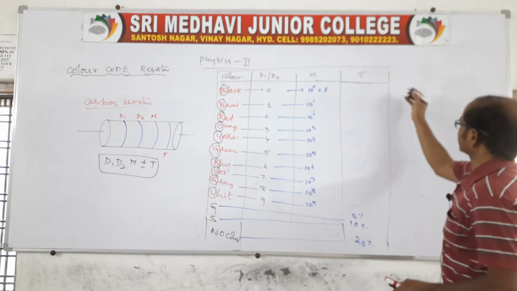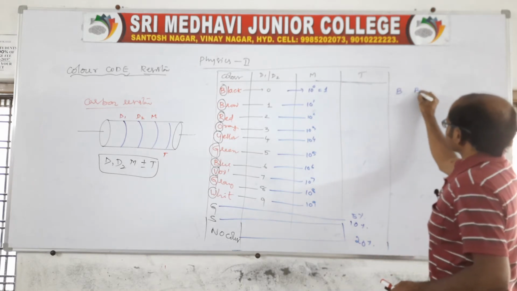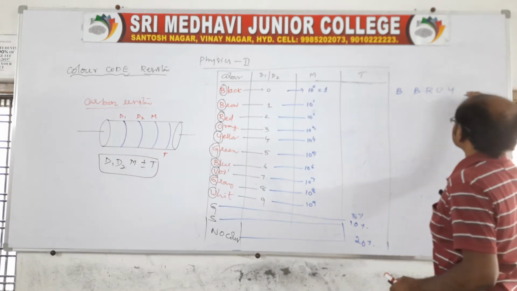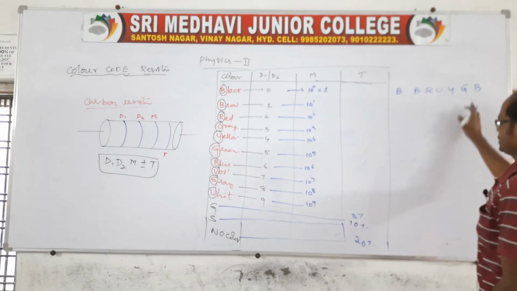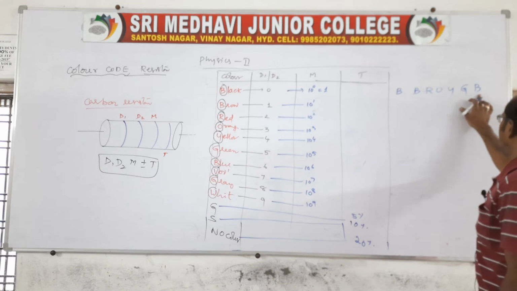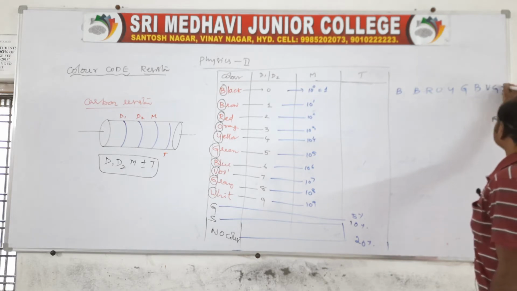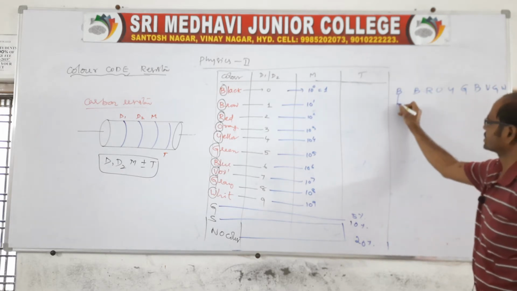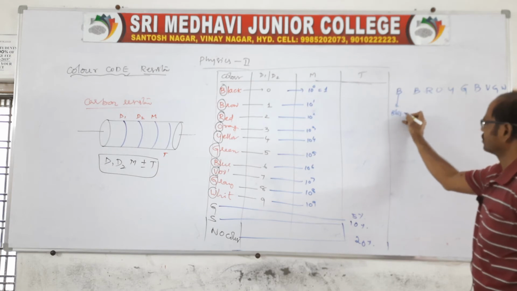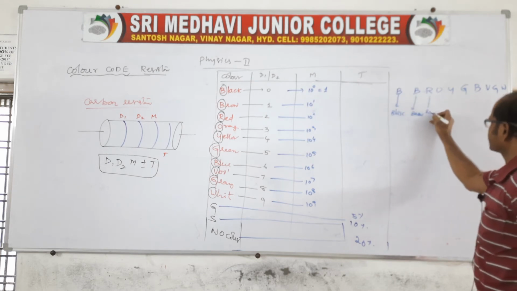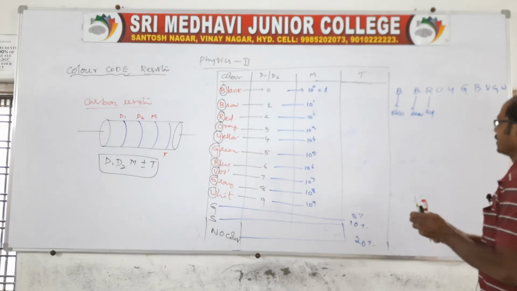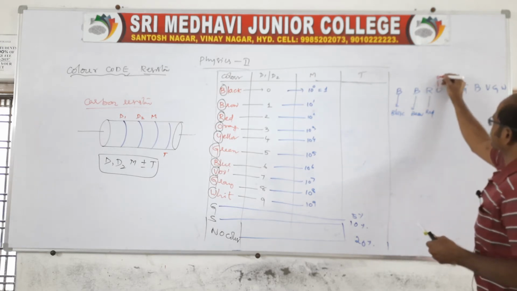You remember, once again I am writing BB Roy, Great Britain, G for green, B for blue, very good wife. So this one we can say black, this one brown, this one red, and this one orange.